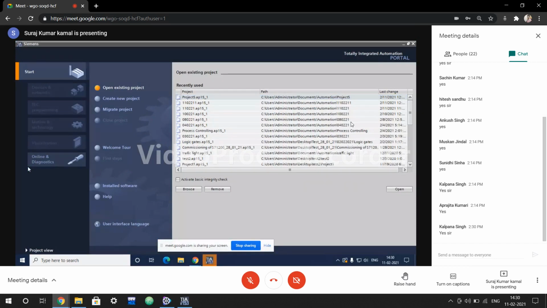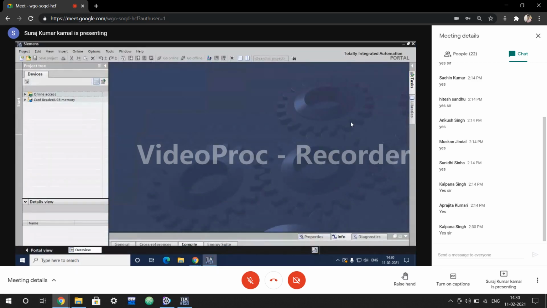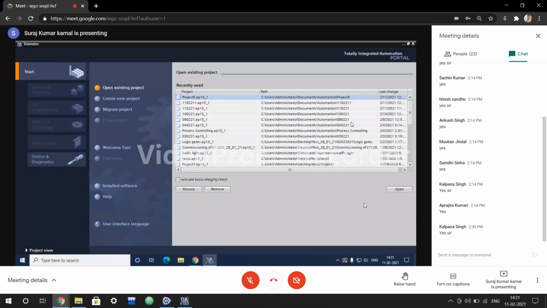Yes. Okay, thank you. So when you double click on the icon of the TIA Portal, you will come into the portal view. This is your portal view. There are two types of views in TIA Portal: one is portal view and another is project view. As you can see at the bottom left-hand side, there is a project view. You can directly jump onto the project view, but you have to add the device first. Then you are able to perform the other functions. And from project view, you can directly jump back to the portal view.